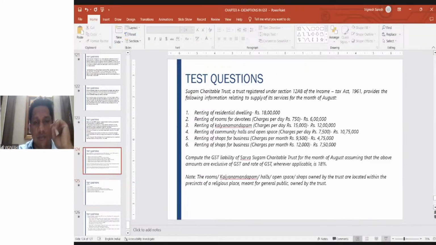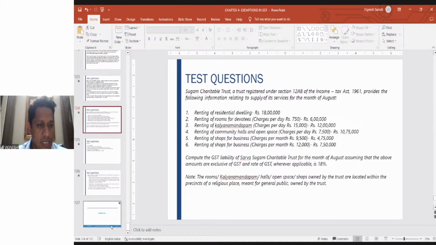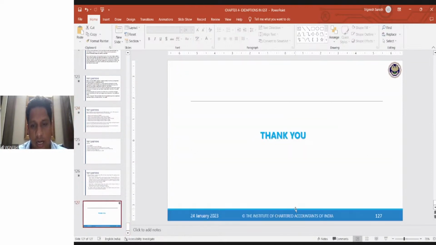Right. So with this, we come to the end of today's session. There is another problem, but I want you to work it out. We'll cover it as a case study after our chapters, because that problem has a mix of everything. We'll cover that as a case study positively after I complete the other topics, so that we can integrate the concepts of input tax credit, exemptions and the charge of GST, everything together.